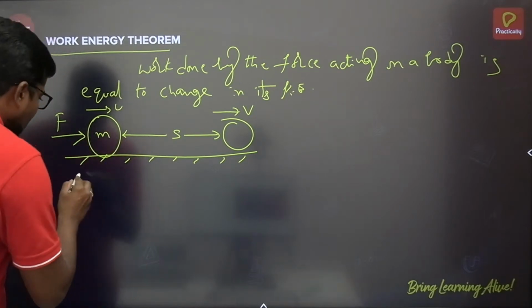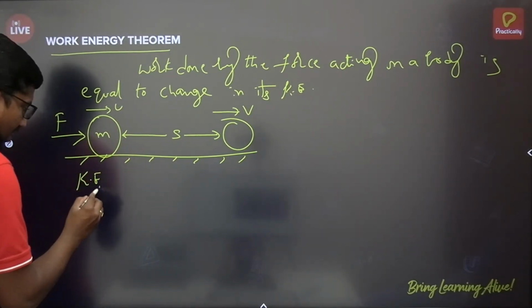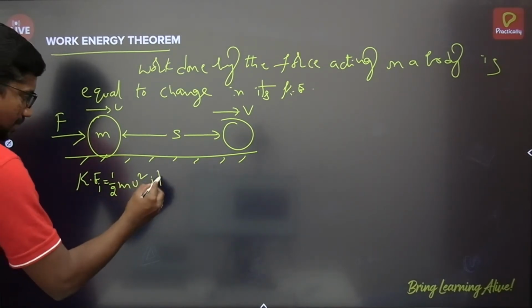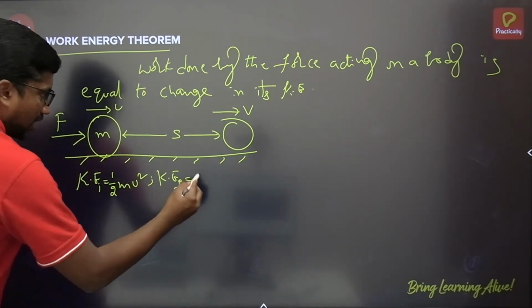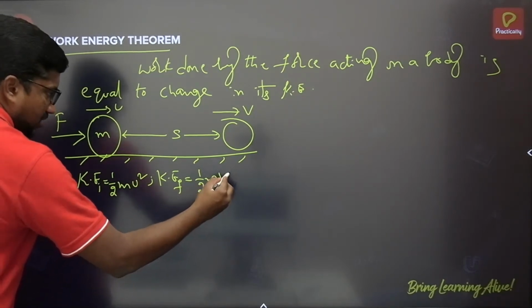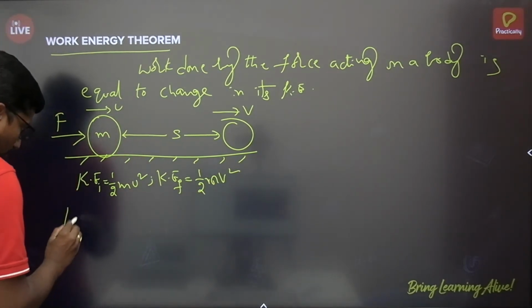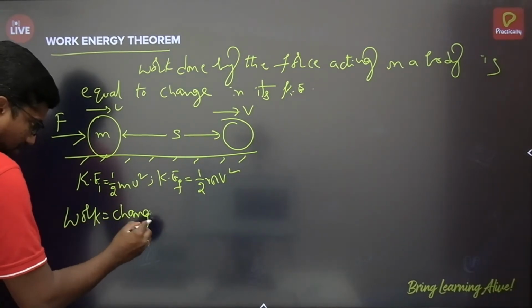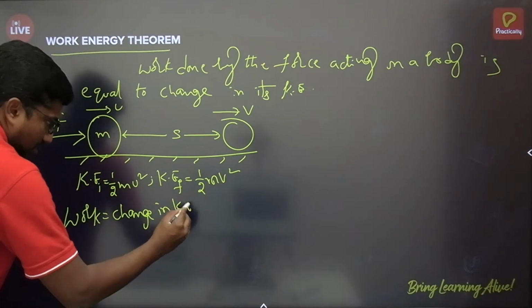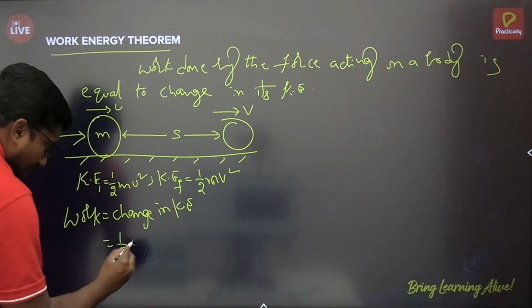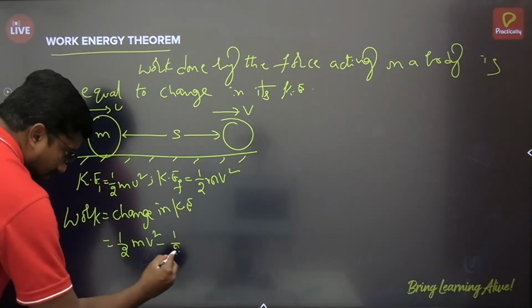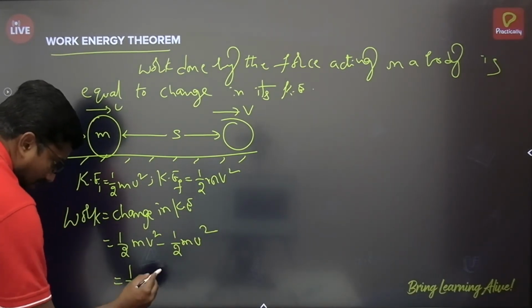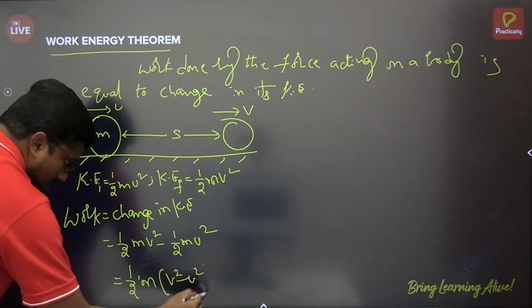Then the initial kinetic energy, KE initial, can be written as half mu square. Similarly, KE final is half mv square. So work done is equal to the change in kinetic energy, that is, final kinetic energy minus initial kinetic energy. That means half m into v square minus u square.